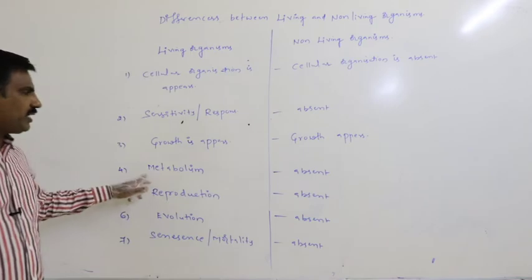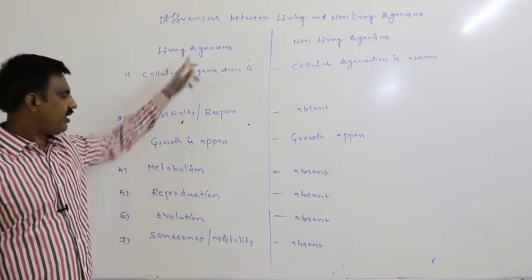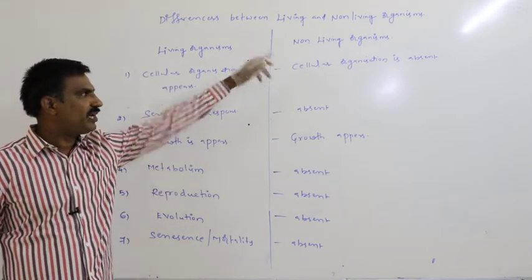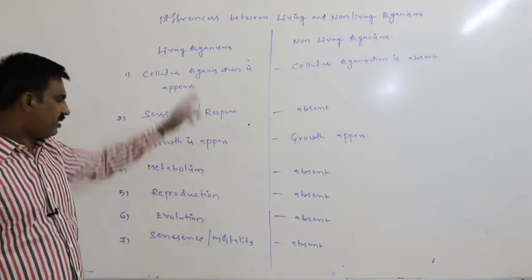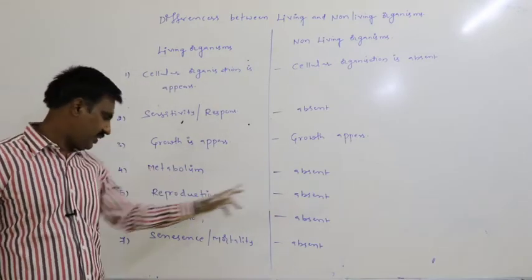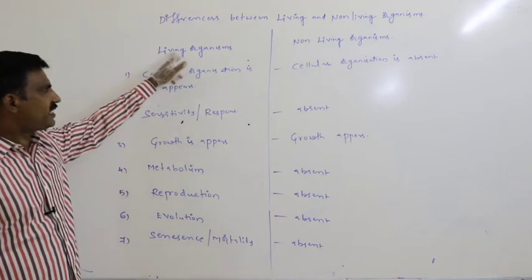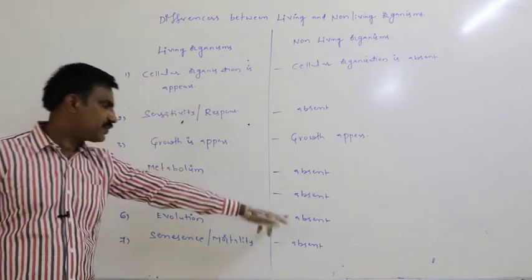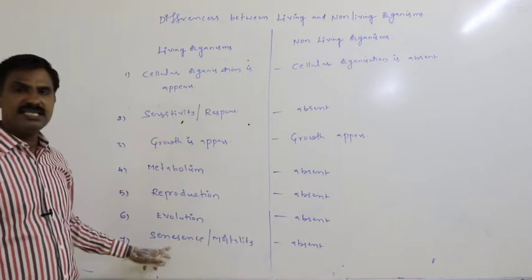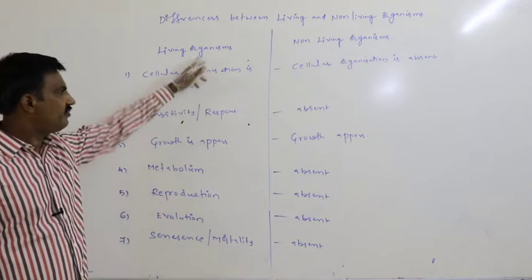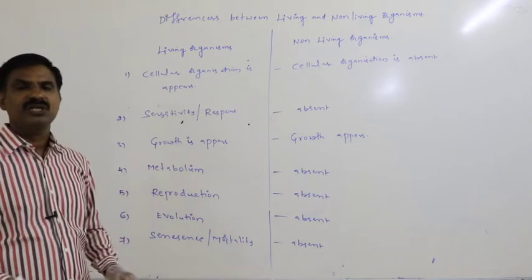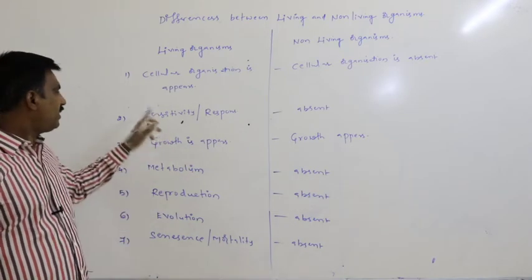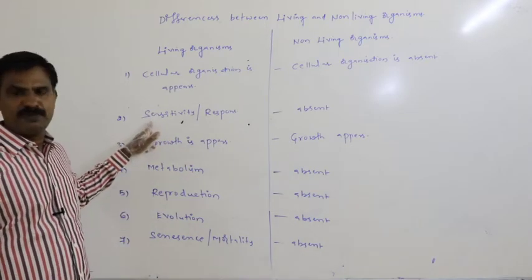Again, metabolism appears in the living, but it is absent in the non-living. Reproduction appears in the living, it is absent in the non-living. Evolution appears in the living, but it is absent in the non-living. Senescence or mortality appears in the living, it is absent in the non-living. Then what is sensitivity or response?